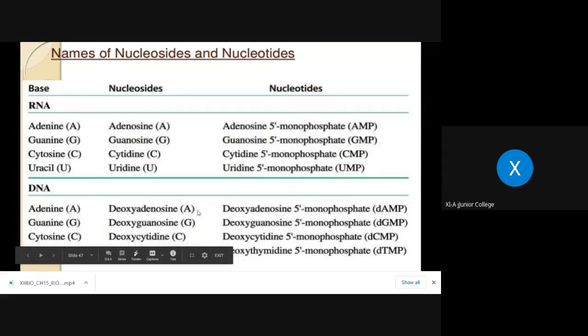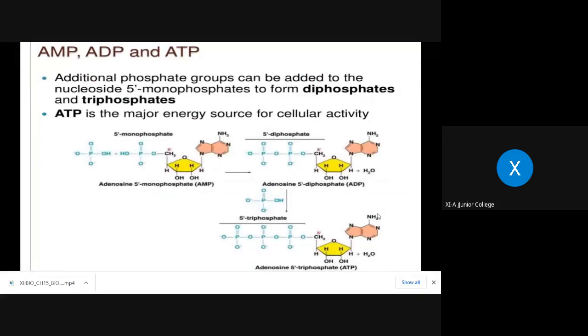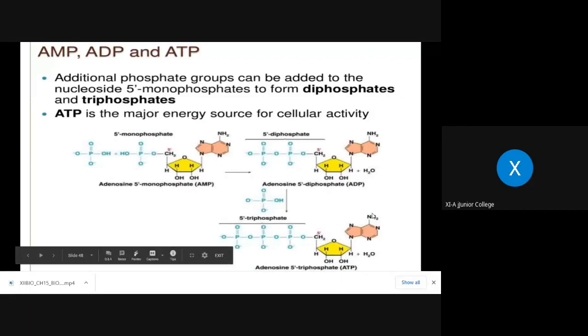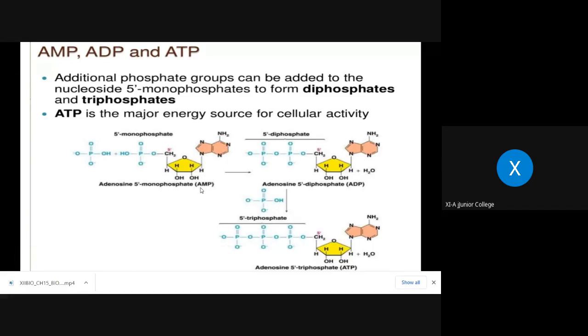And in the case of deoxyribose, where the sugar is deoxyribose instead of ribose, it is deoxyadenosine monophosphate. So the D, when it gets attached to AMP, is what is present in DNA. Got it? Accordingly, these are named. So here is the difference. You can see very clearly what mono AMP means: adenosine.